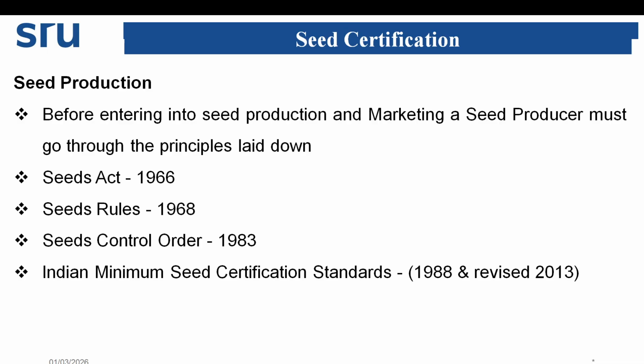Now we'll move towards seed production. Before entering into seed production and marketing, a seed producer must go through the principles laid down.